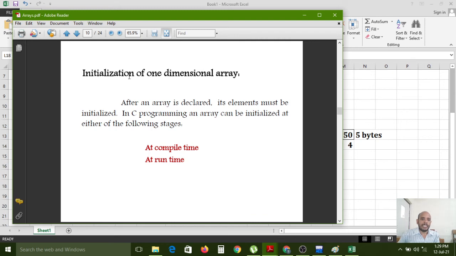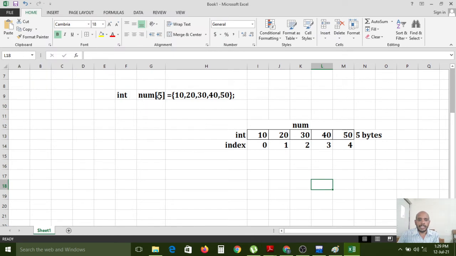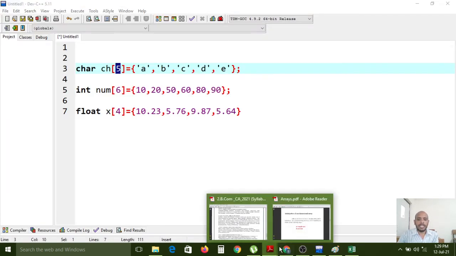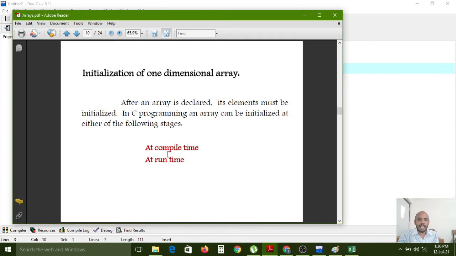Next, initialization of a one-dimensional array. After an array is declared, its elements must be initialized. If you declare the array and assign the values, when will it create the memory? While executing time only, not while compiling time. While executing, the memory will be allocated and initialized. While writing the code, it will not get any memory, and at compilation time it will also not get any memory.